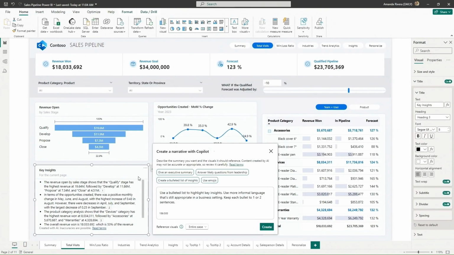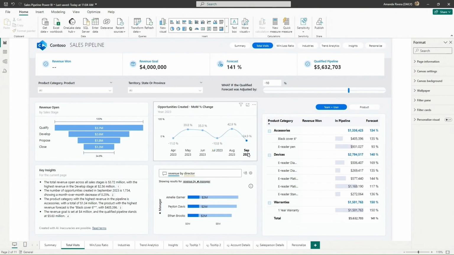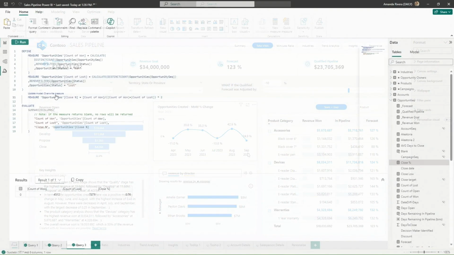The other visual you can start playing with is the natural language summaries, the narratives visual. So here we're asking Copilot to use a bulleted list, highlight some key insights, and use informal language, and I can just give it this prompt and explain what I'm looking for it to do. And Copilot can generate a narrative for me in the tone and language that I want. And again, everything cross-filters. It's just another visual on the page.